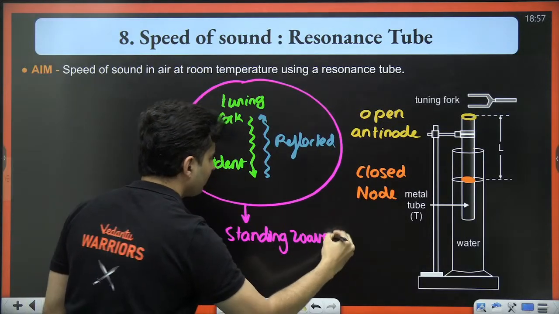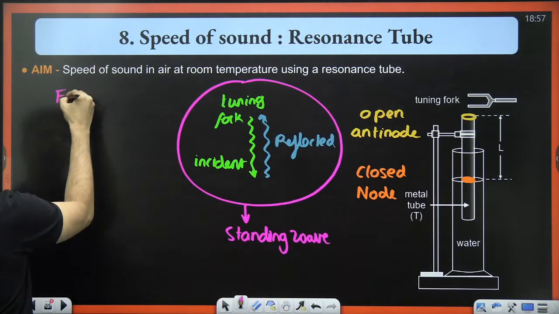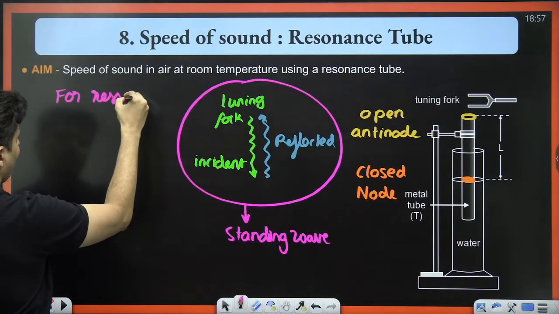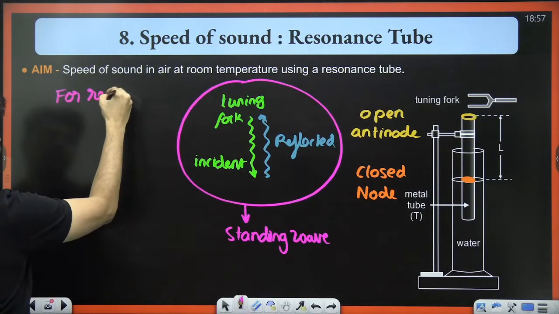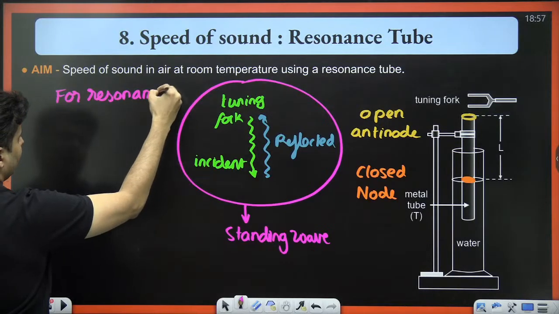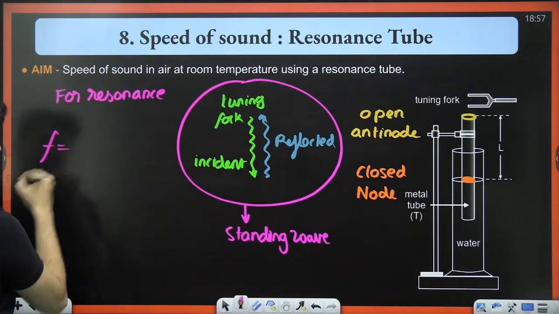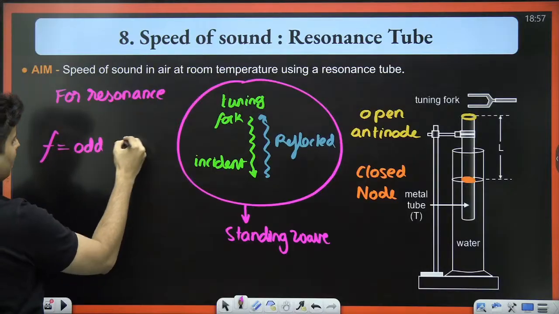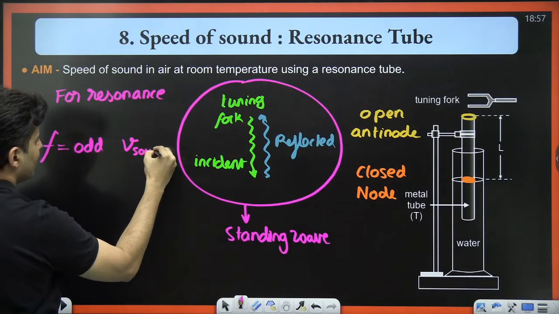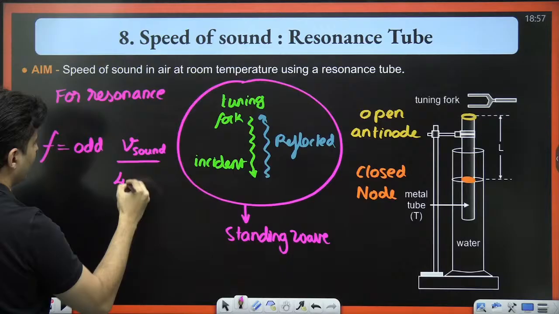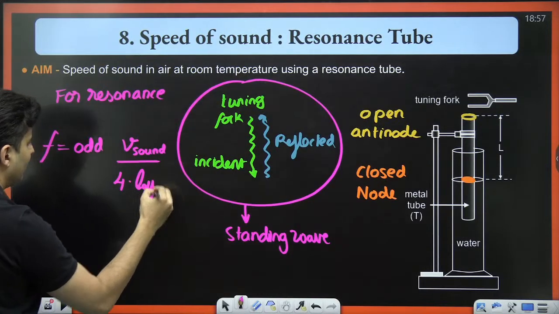and for resonance, the condition is the frequency should be odd times velocity of the sound divided by 4 times your effective length.